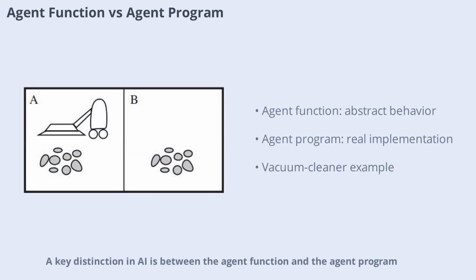A key distinction in AI is between the agent function and the agent program. The agent function is an abstract description of how an agent should behave, mapping any sequence of perceptions to an action. The agent program, on the other hand, is the concrete implementation of this function, a real algorithm running on hardware. For example, in the vacuum cleaner world, the agent function might dictate that if the current square is dirty, the agent should clean it, otherwise it moves to another square. The agent program turns this logic into actionable code.